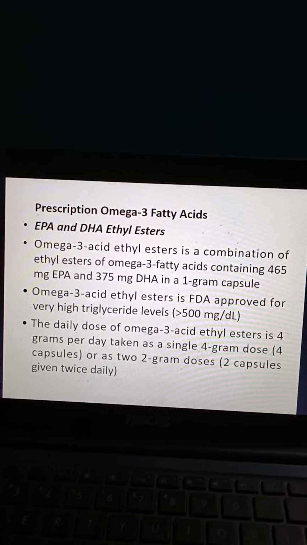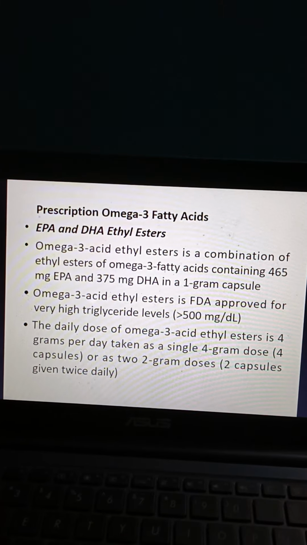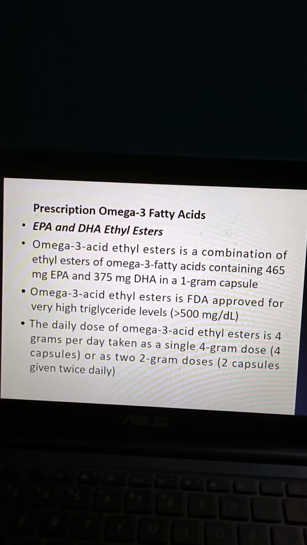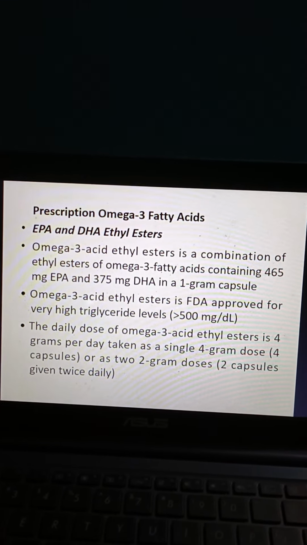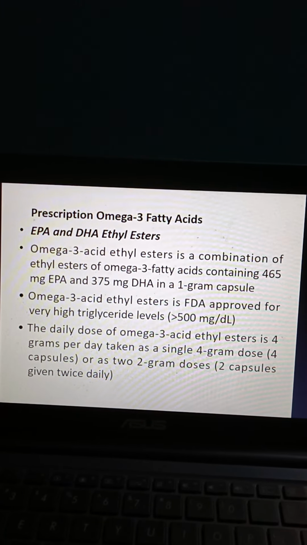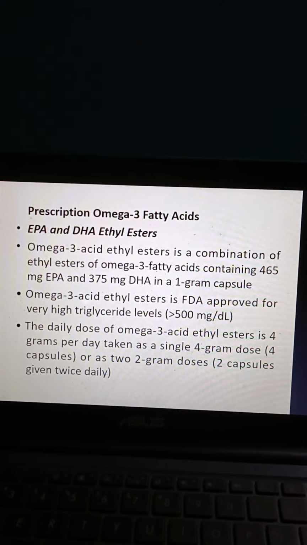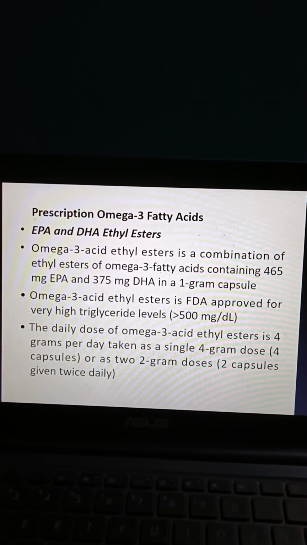Omega-3 acid ethyl esters is FDA approved for very high triglyceride levels more than 500 mg per dl. The daily dose is 4 grams per day, taken as a single 4 gram dose, 4 capsules, or as 2 gram doses, 2 capsules given twice daily.